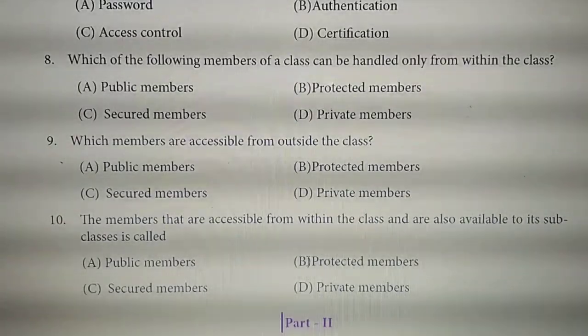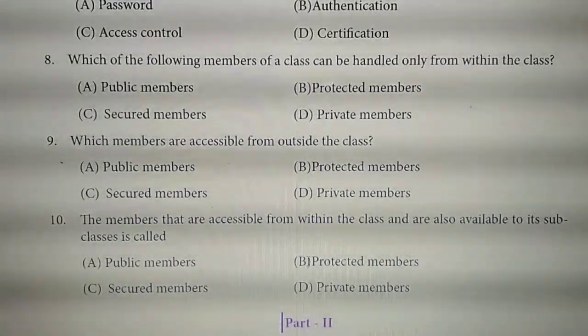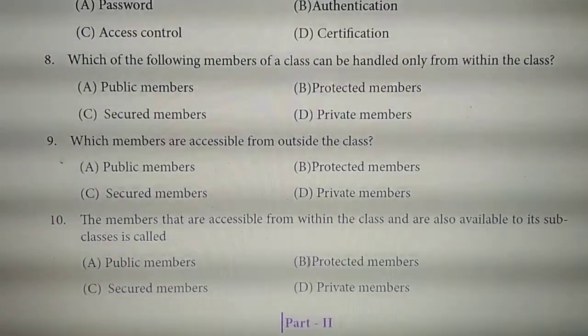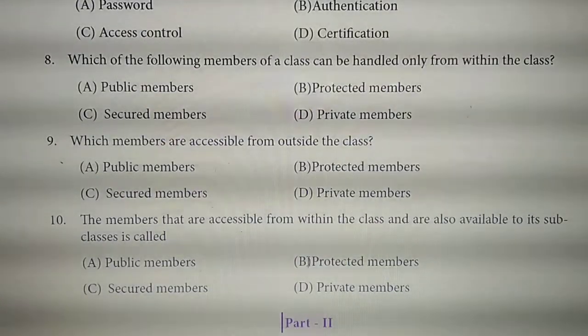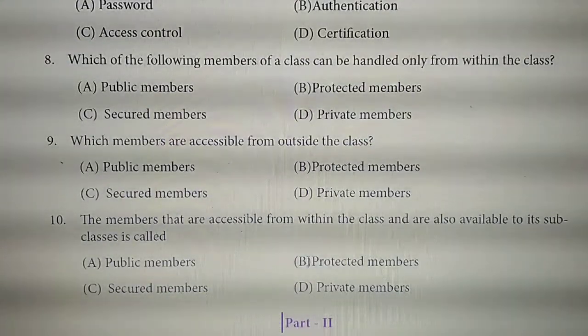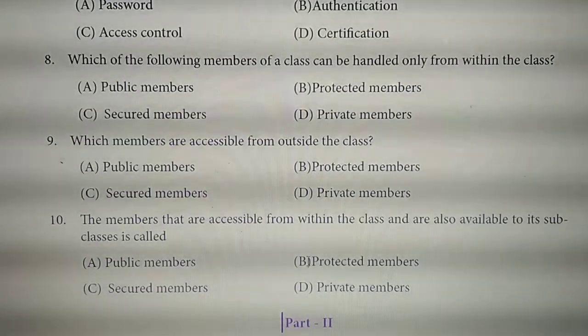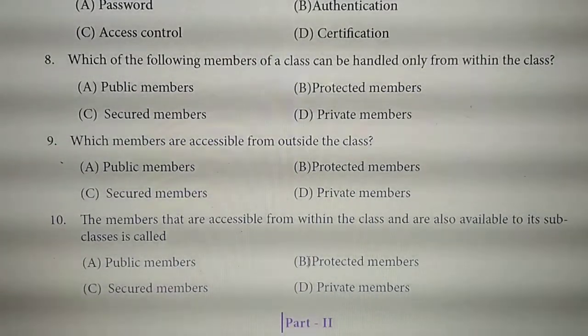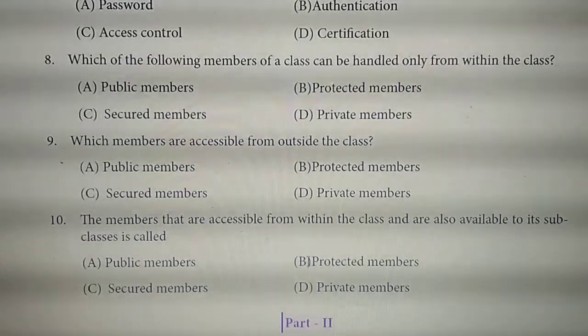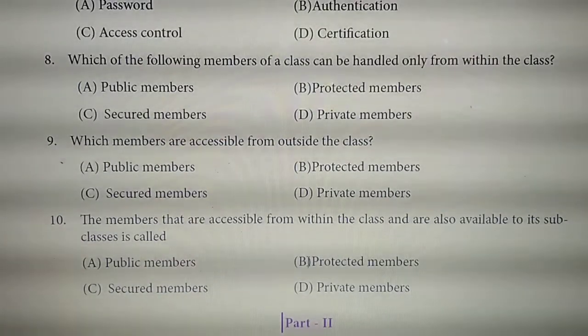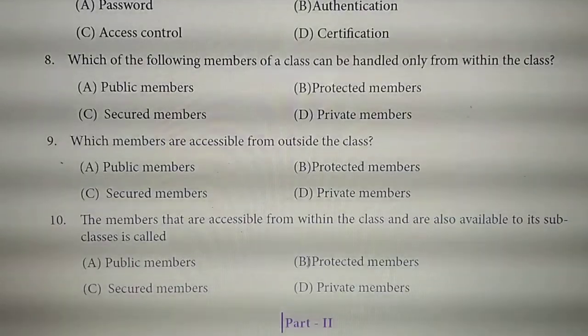Please listen carefully. First question answer, option A, scope. Second, option B, mapping. Third, option C, equal to. Fourth, option D, namespaces. Fifth, option A, local scope.